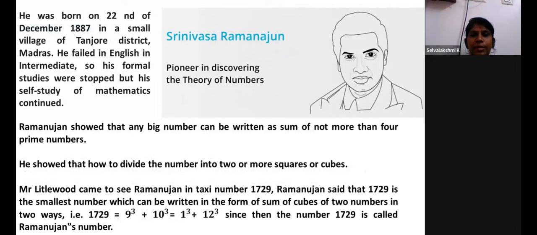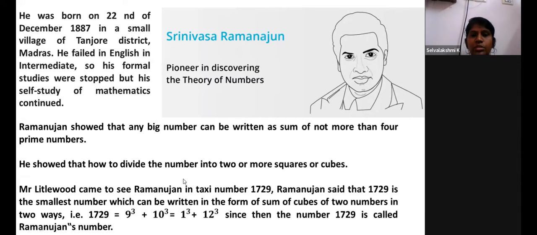And next comes my favorite mathematician, Srinivasa Ramanujan. He was born in a small village of Tanjore district. And though he failed in English and stopped his studies, he still continued his work in mathematics, and he proved himself a great mathematician. And as math teachers, I hope you all know about his history, right?